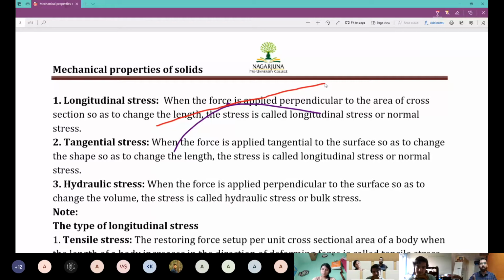Similarly, if your force is also along the area, which changes the shape like so, you can see this bending. I don't want to break this. Let's say this is the pen. If I apply a force like so, parallel to area, along the surface, then if you remove the force, how is the restoring force? Applied force deforming like this, restoring force like this.